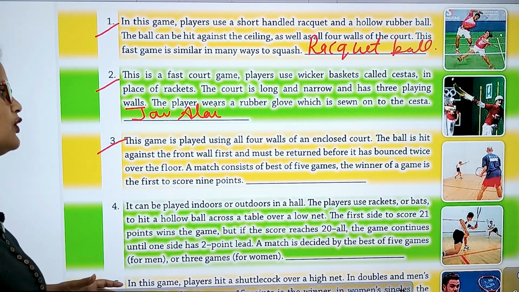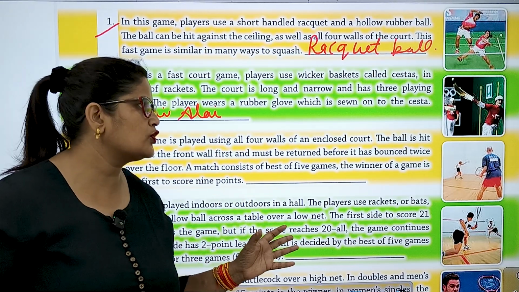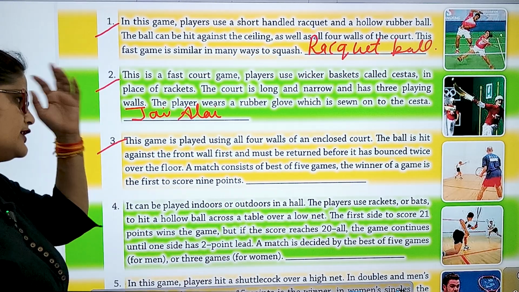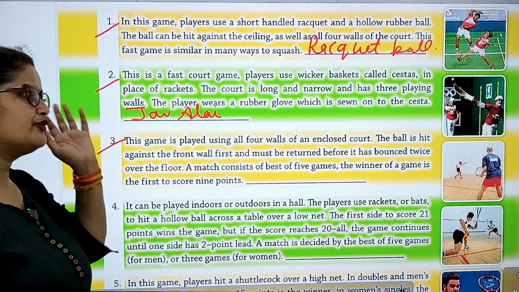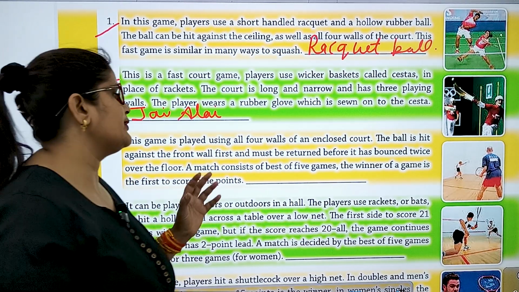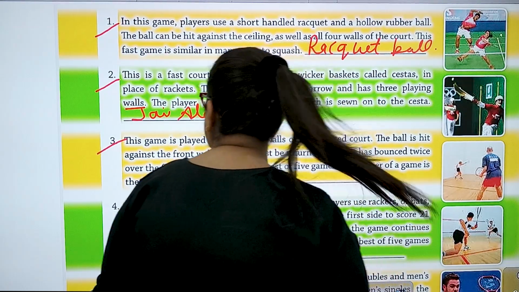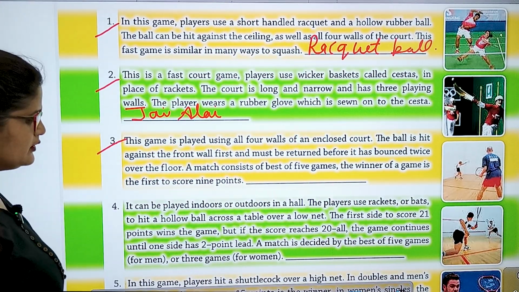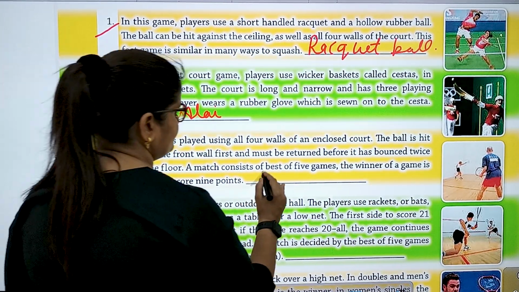This game is played using all 4 walls of an enclosed court. The ball is hit against the front wall first and must be returned before it has bounced twice over the floor. A match consists of best of 5 games. The winner of a game is the first to score 9 points. Squash.